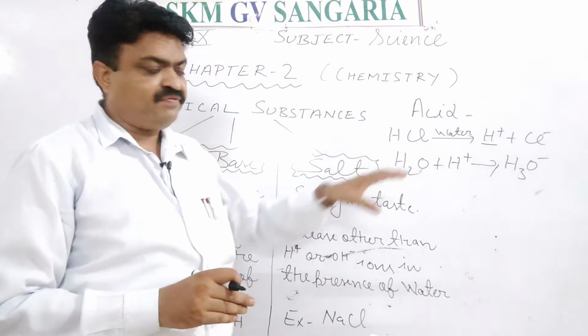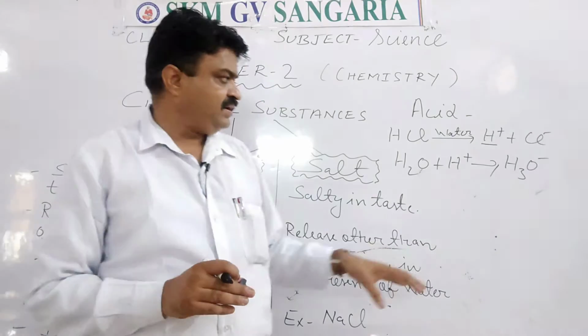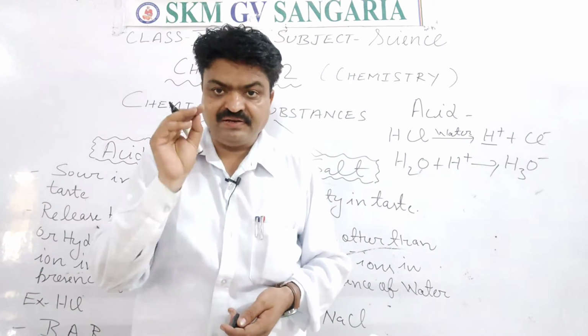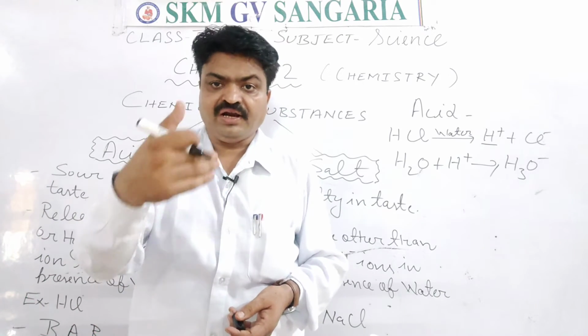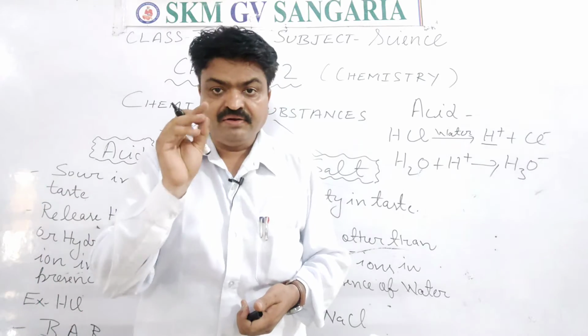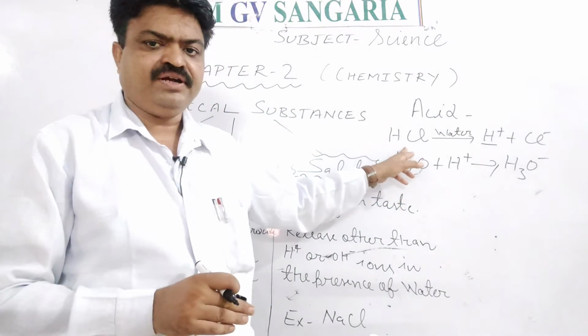So what definition will you write in the case of acid? You will write this definition, students. The chemical substances that release hydrogen or hydronium ion in the presence of water are known as acids, and it is the example of that.